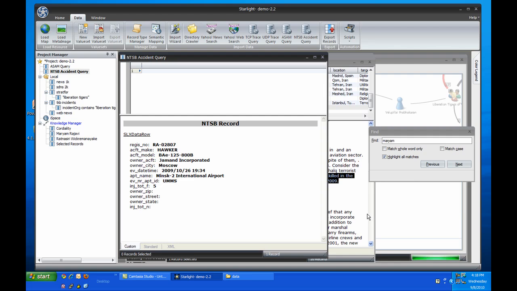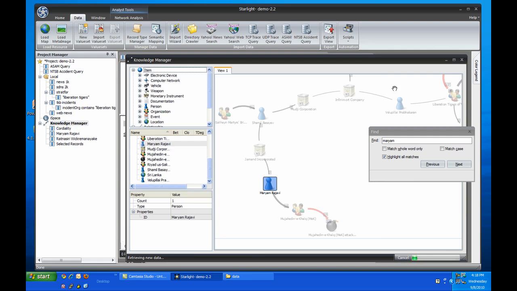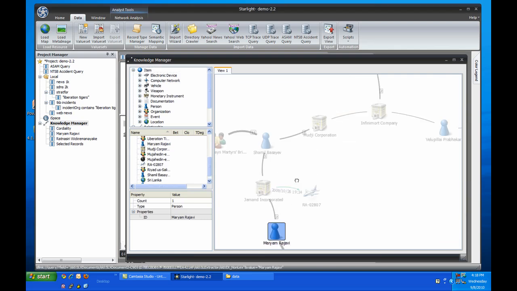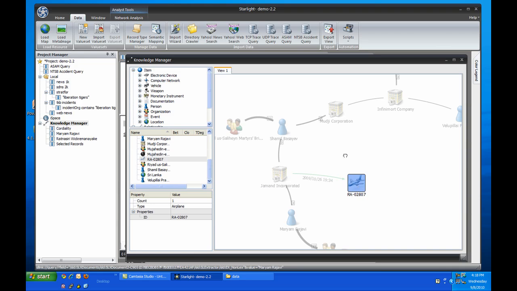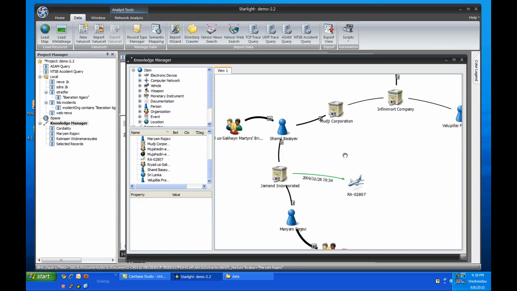Now let's add this record to our chart. The Knowledge Manager has automatically linked the plane crash to the Jamand icon on the chart and shows the date and time of the accident on the relationship line. From here, we're ready to prepare our report, which I can start by just exporting the chart as a PDF.